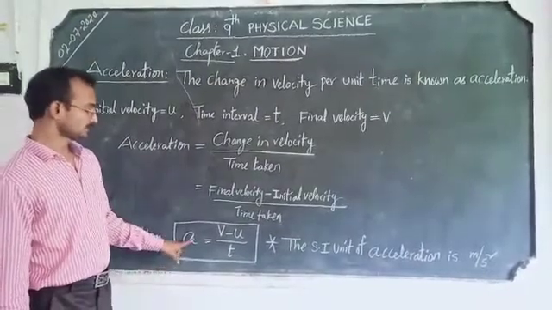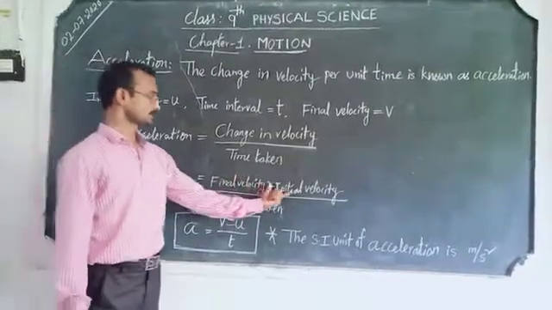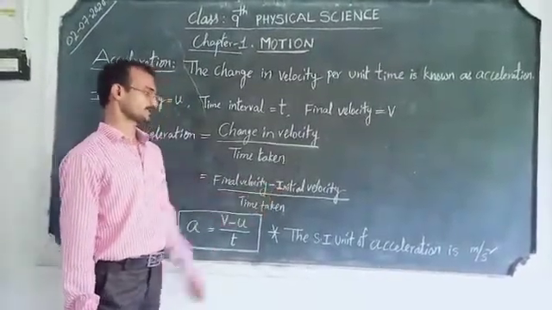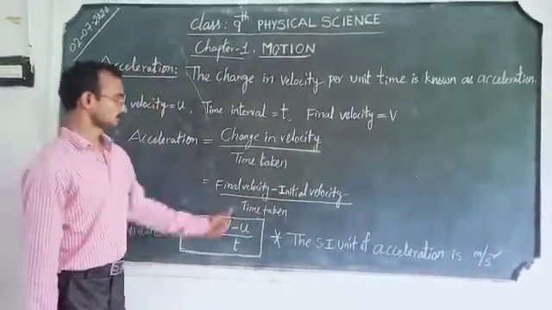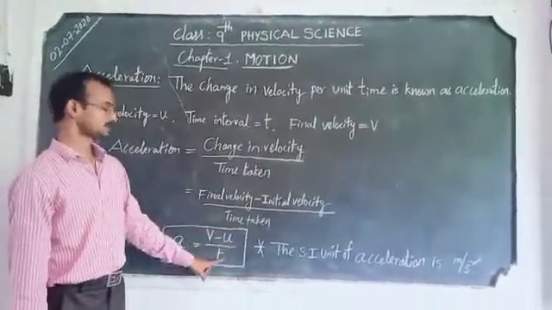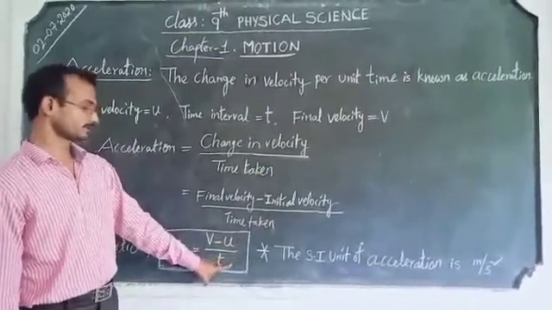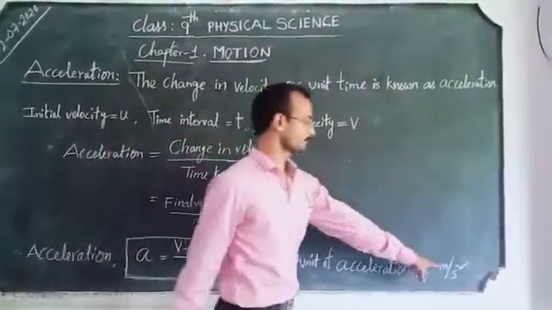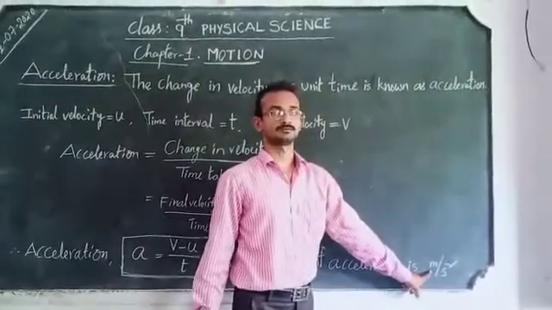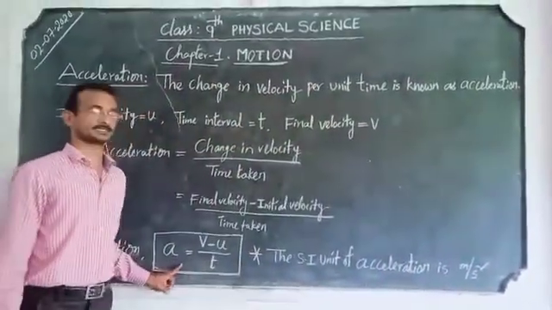And the SI unit of acceleration: the unit of velocity is meter per second, so the change in velocity also has the unit meter per second, and the unit for time taken is second. Meter per second divided by second gives meter per second square. So meter per second square is the SI unit of acceleration.